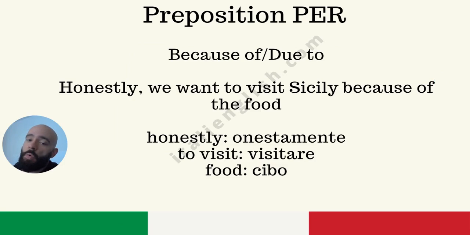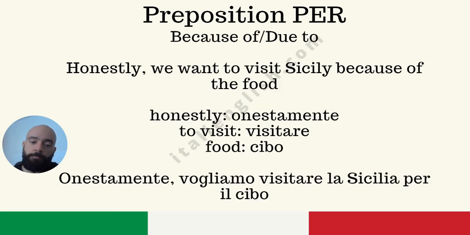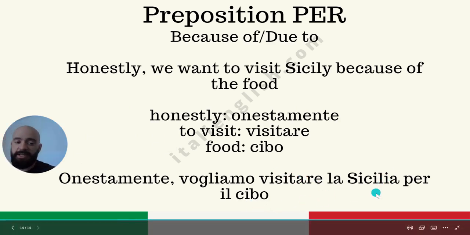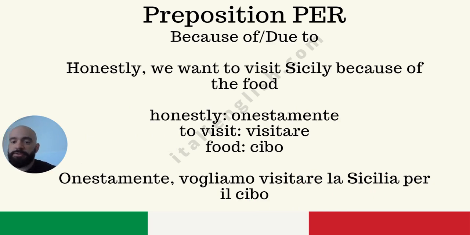Ready? One, two, three. Boom. Onestamente, vogliamo visitare la Sicilia per il cibo. Even Sicily is considered to be a sort of region, so we put the article in front of it, the feminine article. I should have told you the translation of Sicily. My bad, but I thought Sicily is very famous. If you threw Sicily in your notes, I don't mind, no big deal. Because of the food, per il cibo.